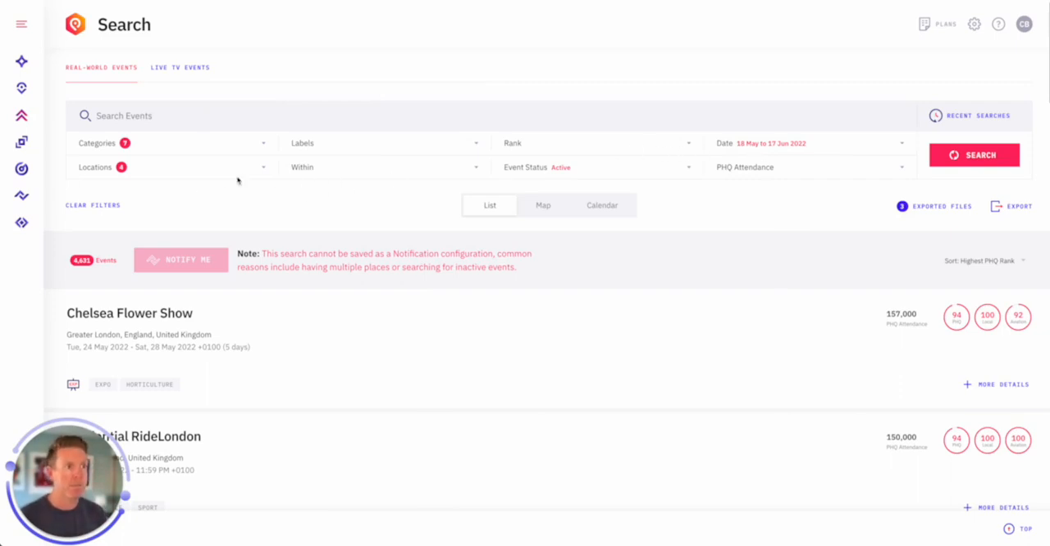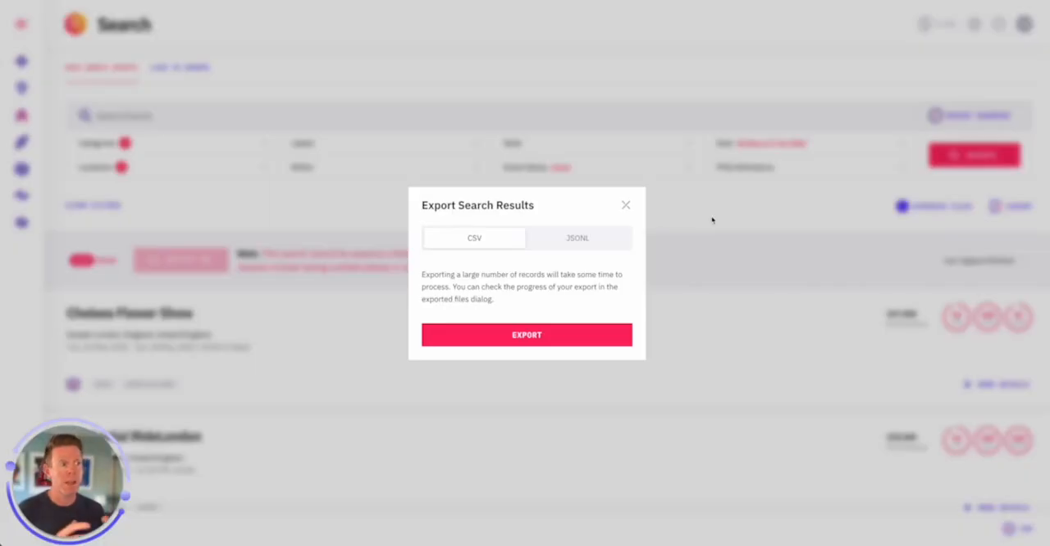We have the date. You can also search within a radius around a specific lat long. You've got a list view, a map view, and a calendar view as well. And if you want to share these events, you can just quickly hit export over here, and it'll export that search for you in a CSV format.